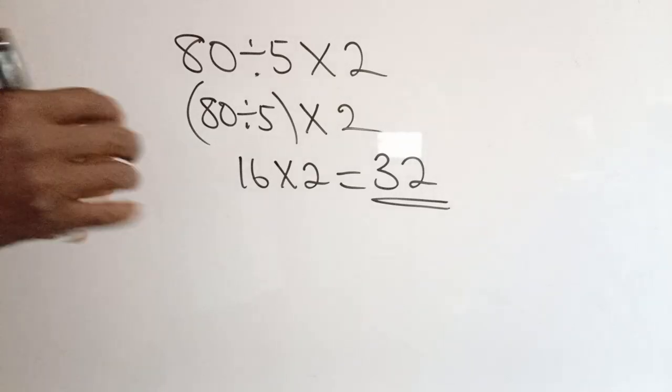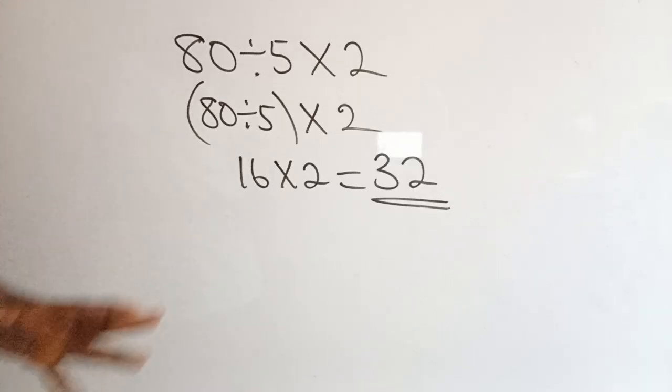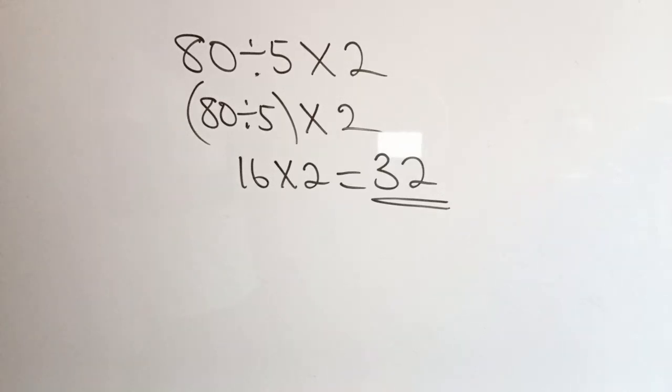So you can see the interplay between the application of BODMAS and the application of PEMDAS. Invariably, it means that both of them are equivalent. Whether you use BODMAS or PEMDAS, the result must be the same. But the moment you wrongly use PEMDAS, you get a different result from BODMAS. So in this case, the answer to this question is 32.